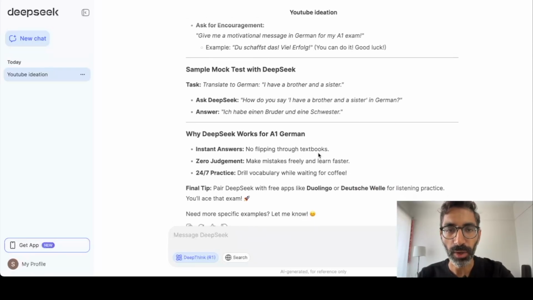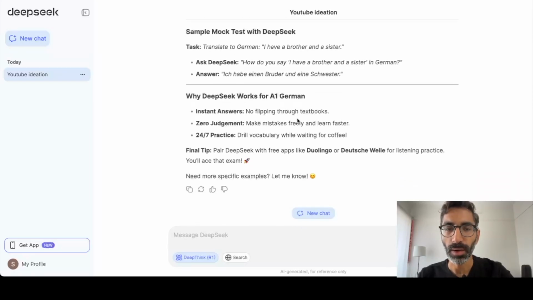Pretty amazing. Okay, sample mock test with DeepSeek. Why DeepSeek works for A1 German? Because of instant answers, no flipping through textbooks, zero judgment, make mistakes freely and learn faster, drill vocabulary while waiting for coffee. Final tip: pair DeepSeek with free apps like Duolingo or Deutsche Welle for listening practice. You'll ace that exam. Again, the kind of thinking that it used and the kind of response it gave me is pretty amazing, especially considering that I gave it a very simple prompt. Of course, if I give it more detailed prompts, it's going to give me even better responses.